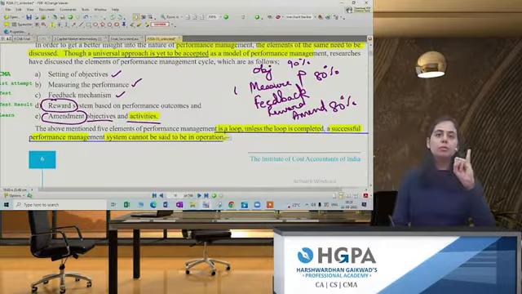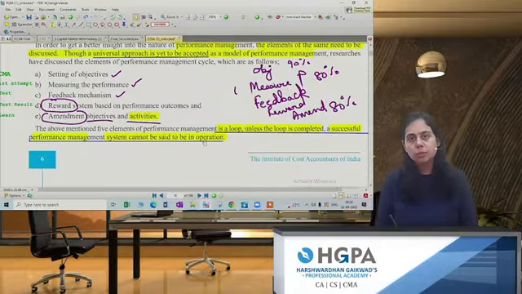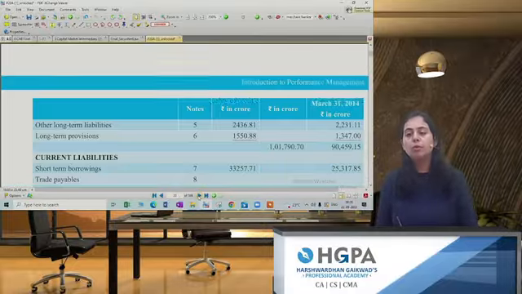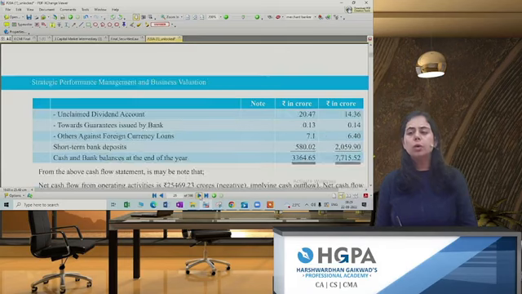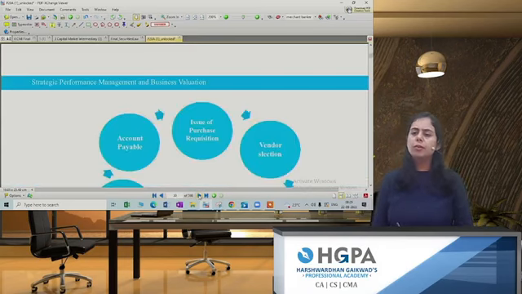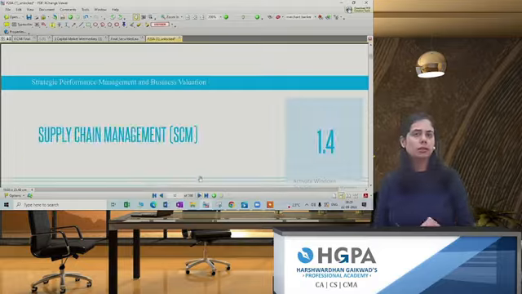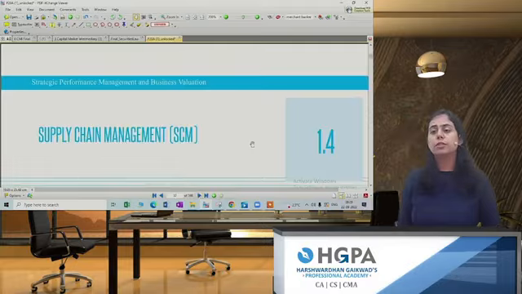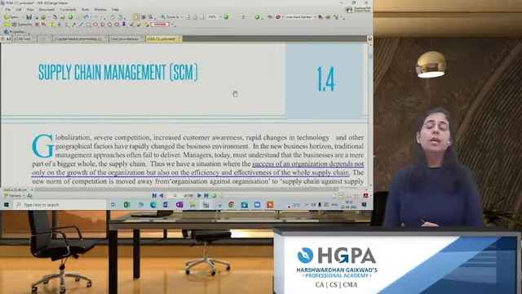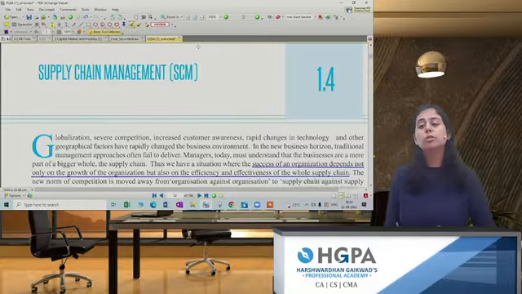Thus, this is the basis of performance management. What is the meaning of performance management? What are the objectives of performance management? And the next question was, what are the elements of performance management? Now, in a company, there are various factors that can be considered for measuring performance. From that, the first factor we will study is supply chain management. Does supply chain management working also impact the performance of the company?